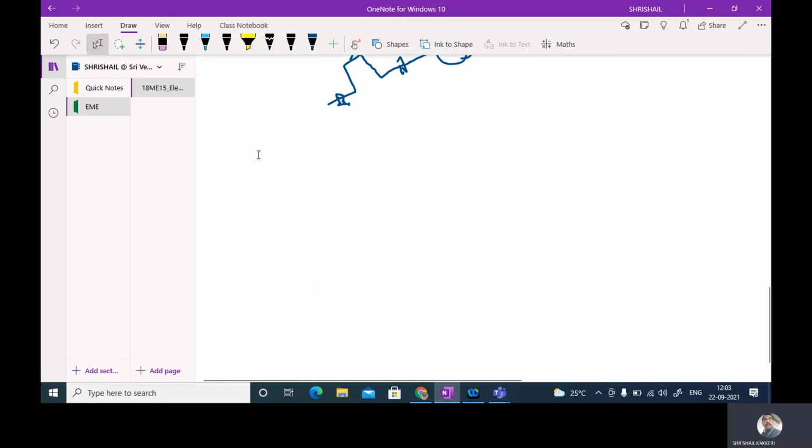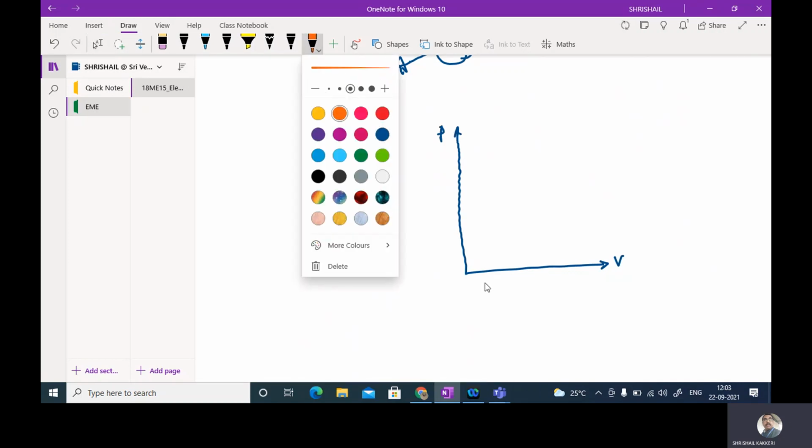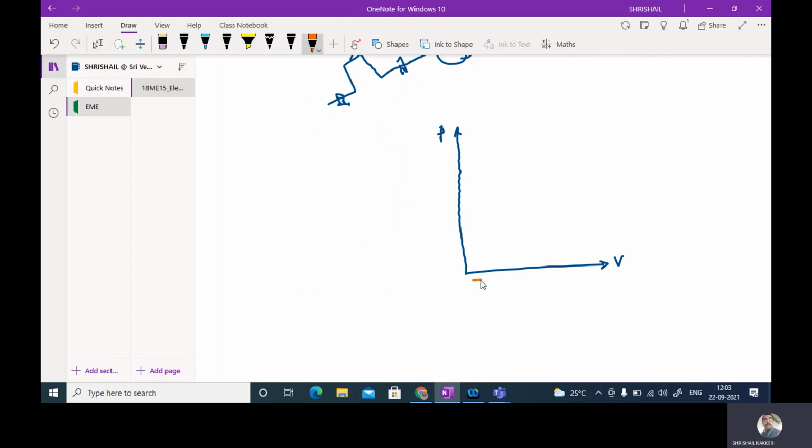Now, how this 4-stroke petrol engine can be shown by the PV diagram, I will be showing you. It is a pressure and volume diagram, and this is the pressure. Say this is my engine cylinder.